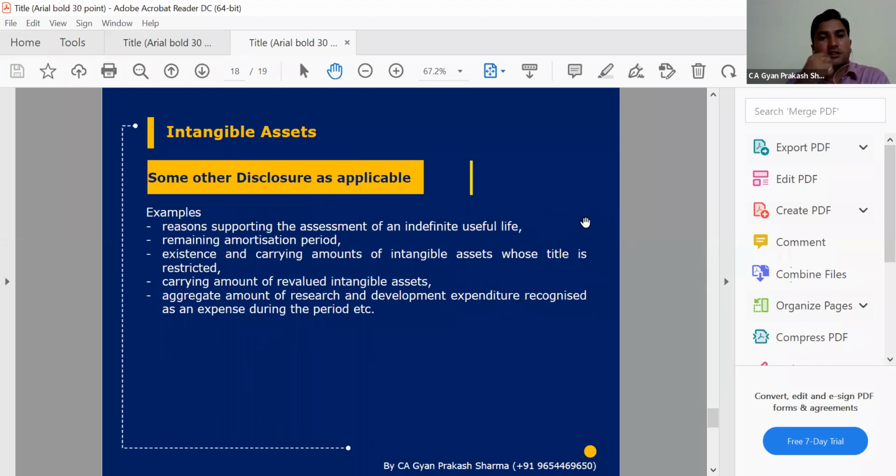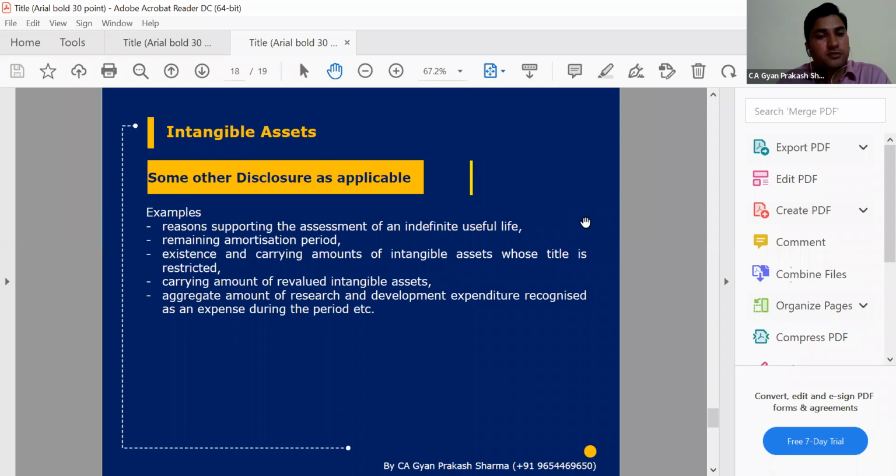And there are some other disclosures. For example, in case there is some intangible asset where we are taking an indefinite life, and we say that yes, we have created an intangible asset, but we are not amortizing it because we will get the benefit over an indefinite period. So we need to mention on what basis and conclusions management decided that the benefit will be derived in the long term. That basis is also required to be given in the financial statements, either in the accounting policy or by way of notes to accounts in the disclosure part.